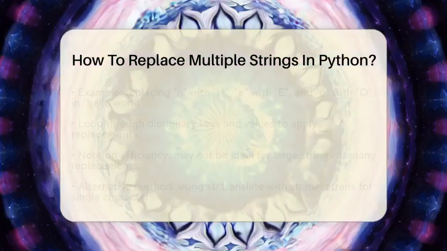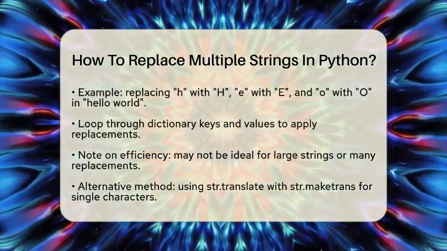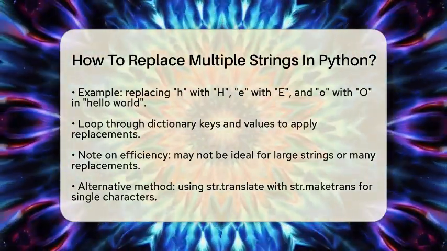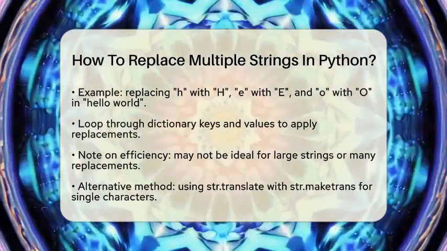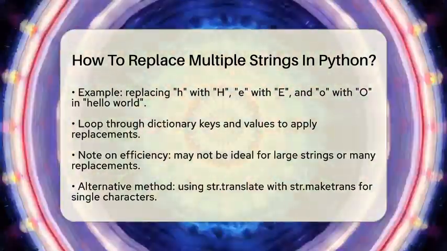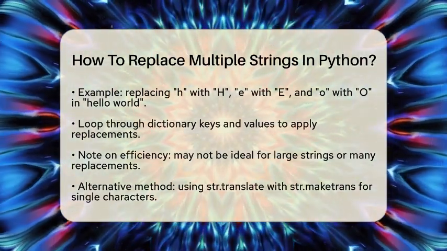First, define your text and the replacements. Then, loop through each key-value pair in the dictionary and apply the replace method. This method is easy to understand and implement, but keep in mind that it may not be the most efficient for larger strings or many replacements, since it creates a new string each time you call replace.